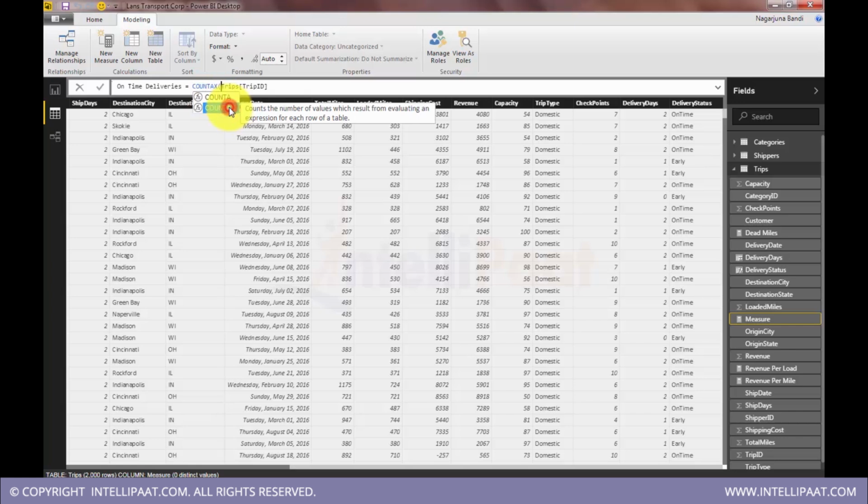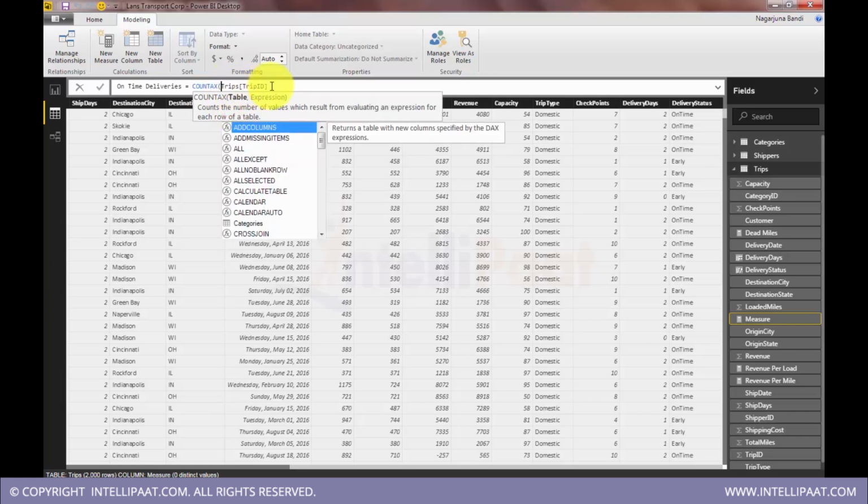I want to write an expression inside it, and based on that expression the counting should happen, because I want to count only on-time deliveries, right? So I need to write an expression. This is the function that I will use, COUNTAX, where X is an expression. There is going to be an expression inside this. So what would that expression be?